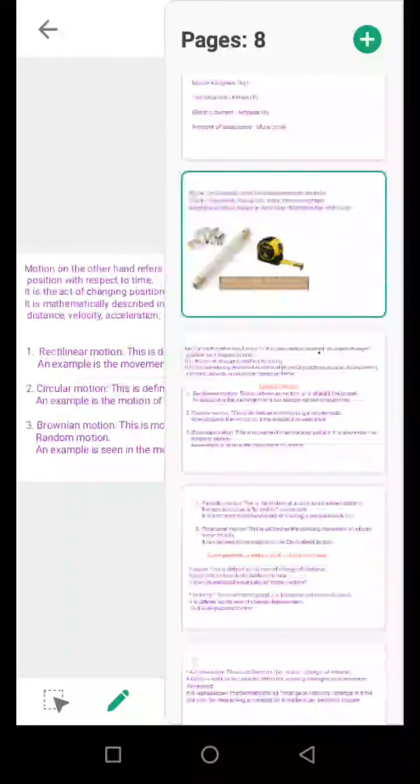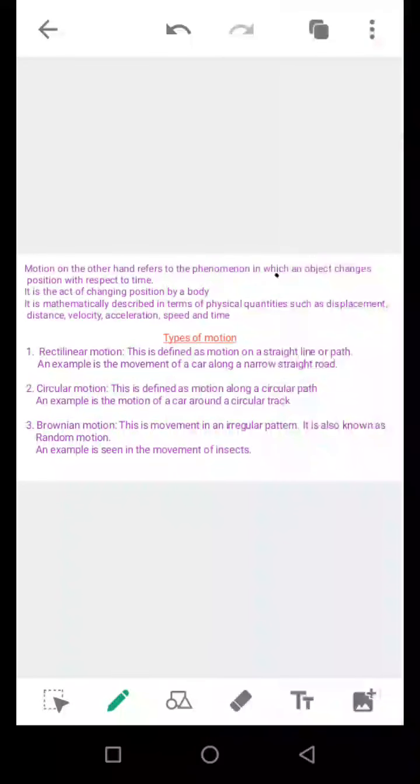Let's move to the next slide. On this slide, we talk about motion. Motion refers to the phenomenon in which an object changes position with respect to time. The opposite of motion is rest. When a body is not at rest, then it is in motion.